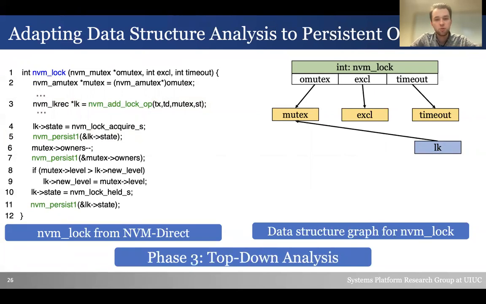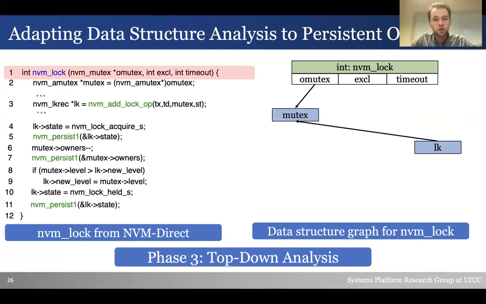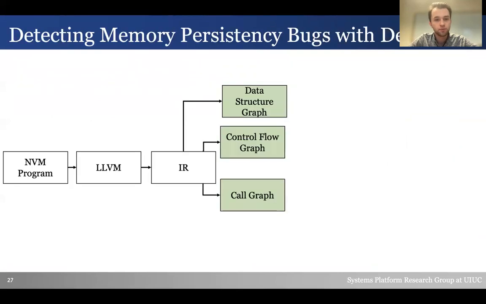For the phase 3 top-down analysis, we incorporate the information about the arguments of NVM lock, the caller information. We realize that mutex/omutex are allocated from persistent memory. However, EXCL and timeout are not, so they can be safely removed. In the end, we have a graph of the alias analysis for all persistent objects and annotations on where and when they are modified or referred to. This will be critical for applying our checking rules.